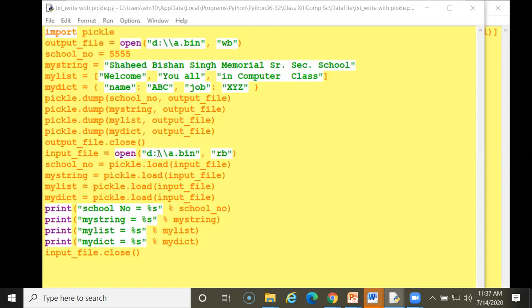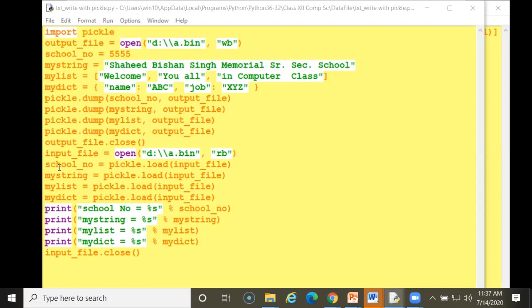I am opening the same file here, and the mode will be here. I have written wb, which means write mode with binary. Here I am writing rb, read with binary. If you are making a text file, you just have to remove the b from here. This will be a text file.